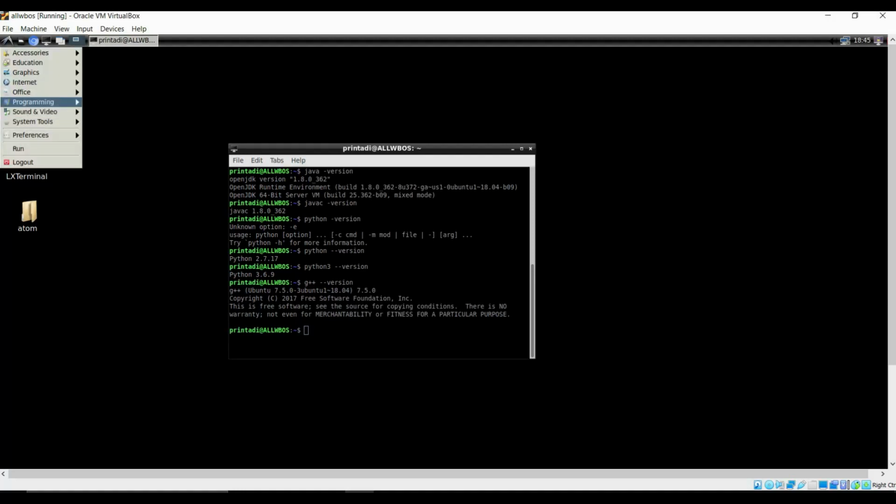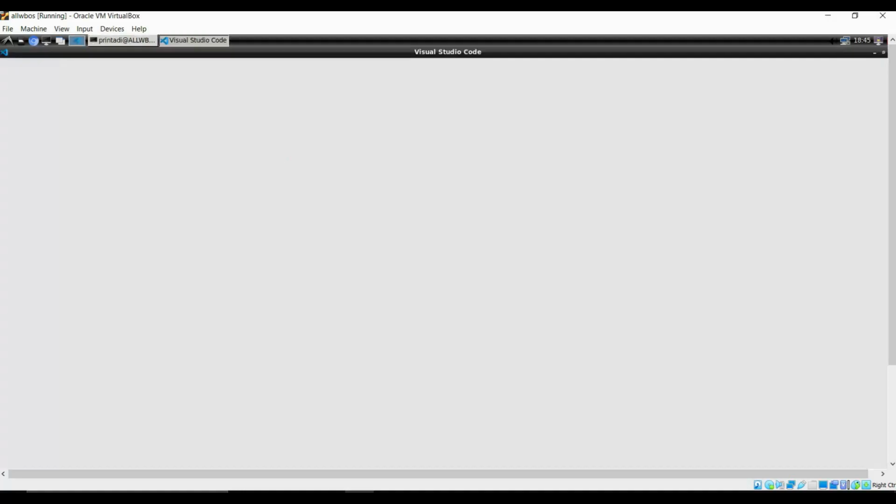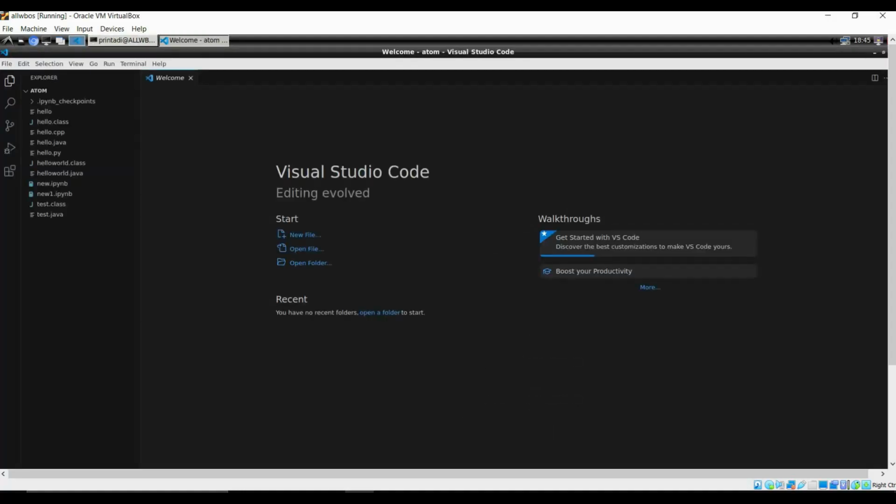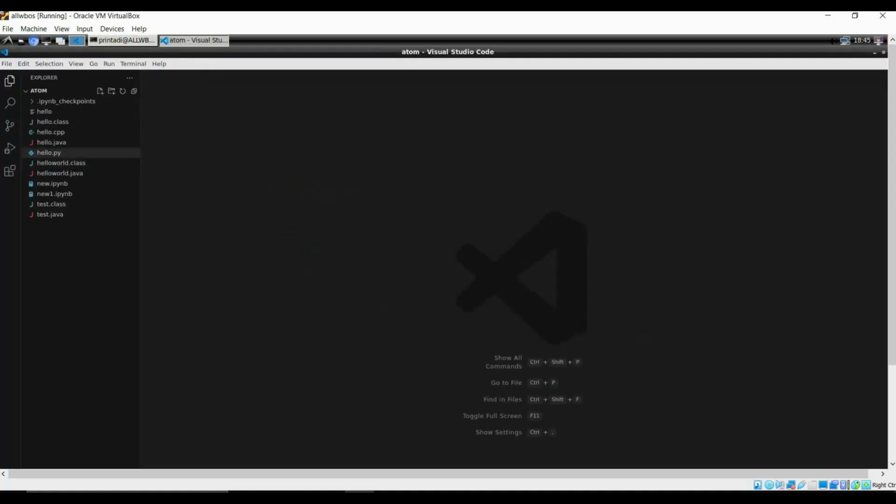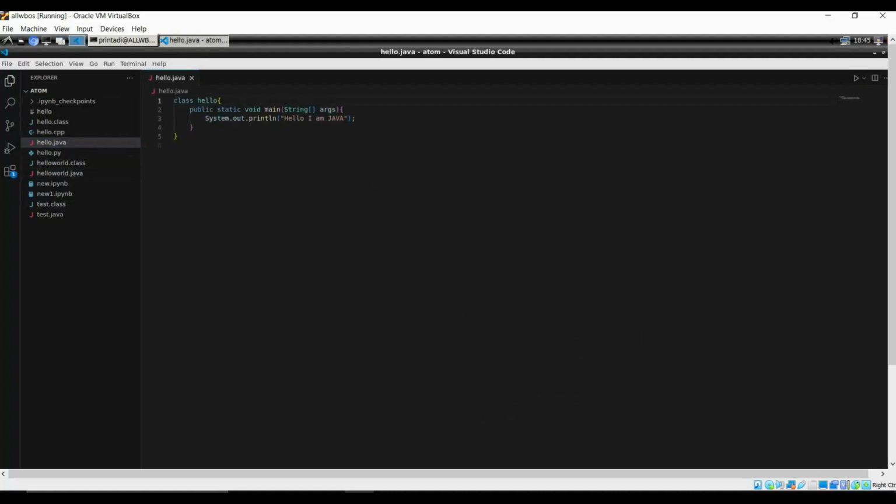We have Visual Studio Code also installed. We just open it. So everything is working fine, as you can see. So it's a pretty handy operating system.